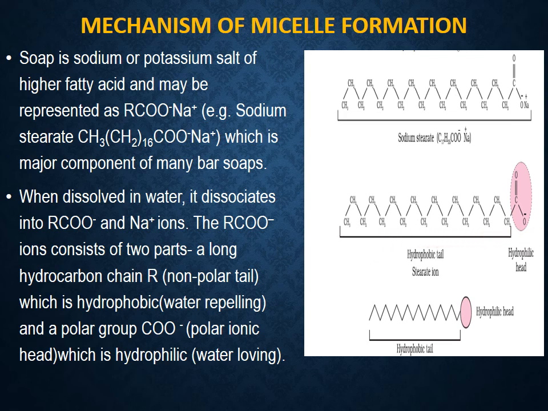Na plus is not important in micelle formation, so we can leave the ion Na plus and take the first part. And the first ion consists of two parts. One is the hydrophobic part and the second is the hydrophilic part. The hydrocarbon part is called the hydrophobic tail. Why is it called the hydrophobic tail? Because hydrocarbons are generally insoluble in water.